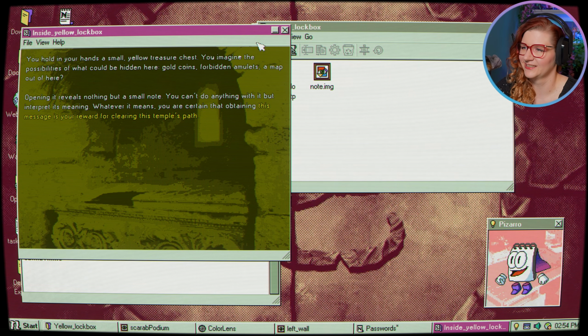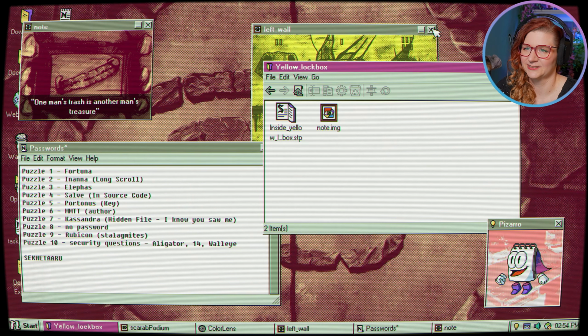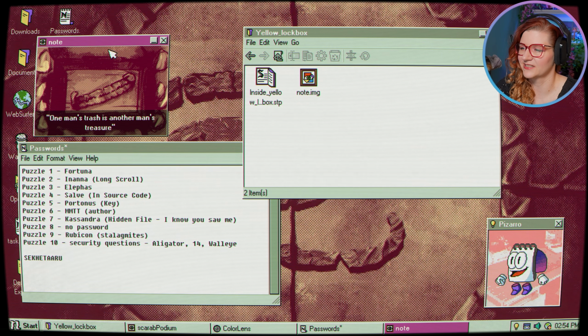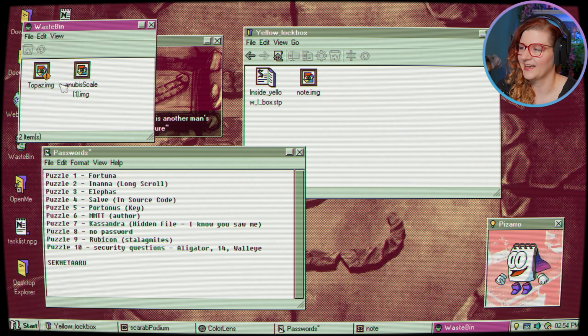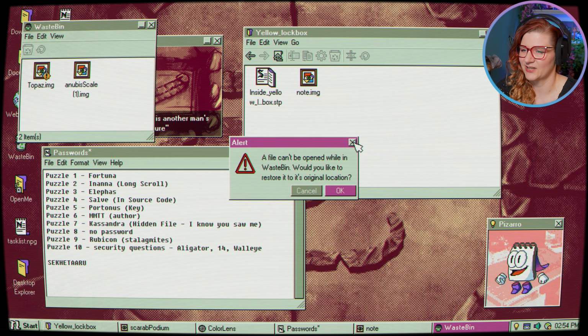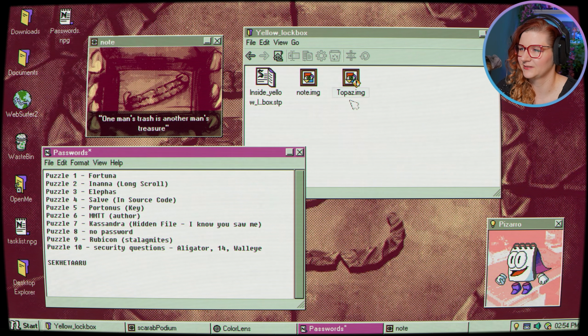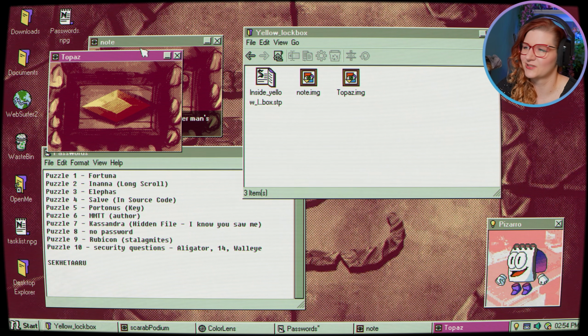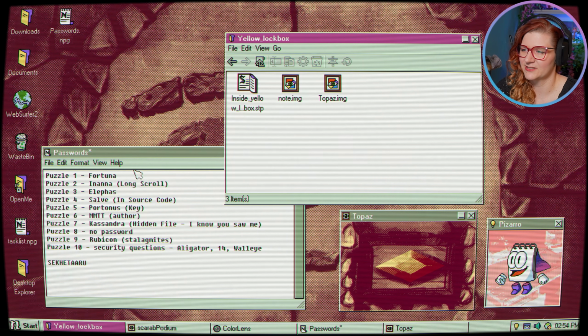Okay, we did it. But yes, it's not treasure once again. One man's trash is another man's treasure. Okay, well, something to do with our trash folder. Ah, and there is a topaz now in our trash. And the scale I threw in there. Yes, can't be opened while it's in the waste bin. Restore it, please. There we go. And that's the gem we need to take with us to the first chamber. There we go. It's all coming together.